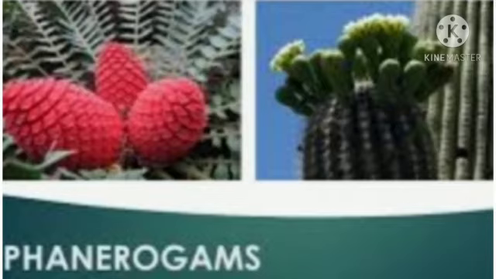Now let us see the phanerogams. Plants which have special structures for reproduction and produce seeds are called phanerogams. In these plants, after the process of reproduction, seeds are formed which contain the embryo and stored food. During germination of the seed, stored food is used for the initial growth of the embryo.